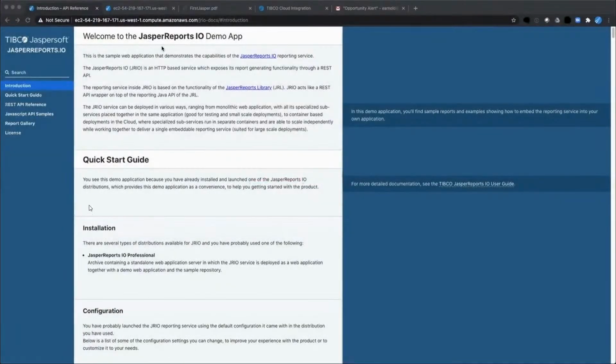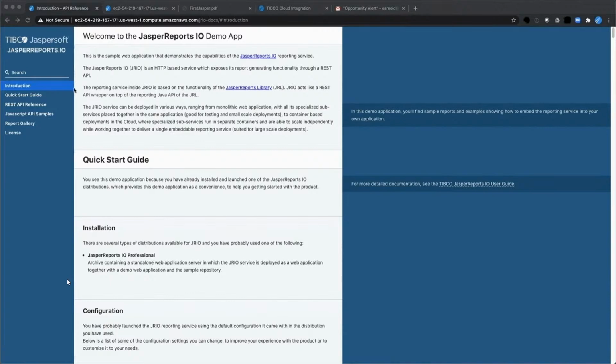So let's get started. For the first part of this demonstration, let's take a quick look at Jasper Reports IO, and I'll be referring to this for the rest of the presentation as JRIO. JRIO is a reporting service that is designed to do just that, produce lots of reports. You can pass the reports different parameters, and the report will bring back different data. It can be hosted in various locations. You can scale it up, you can scale it down. JRIO is a really, really powerful reporting service.